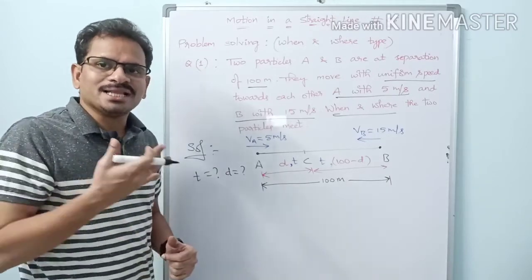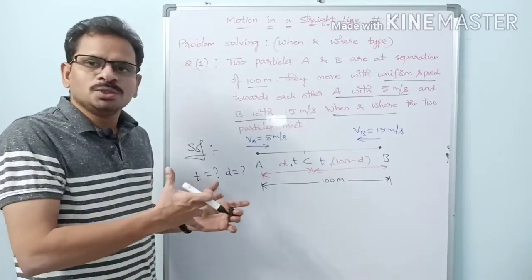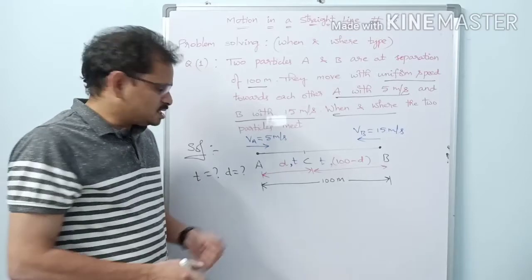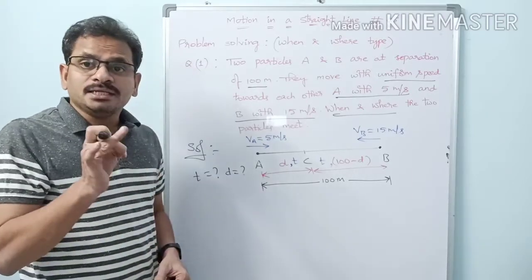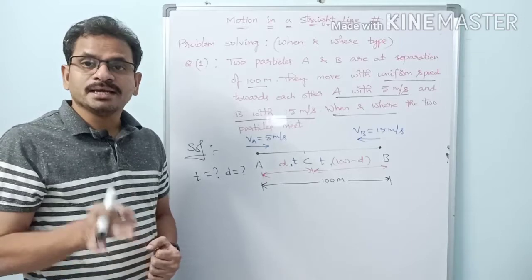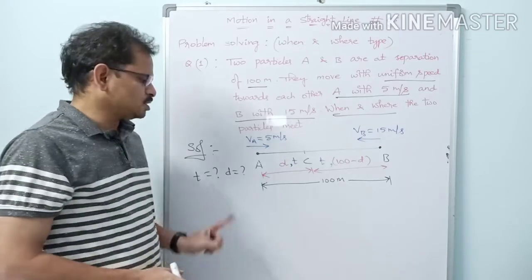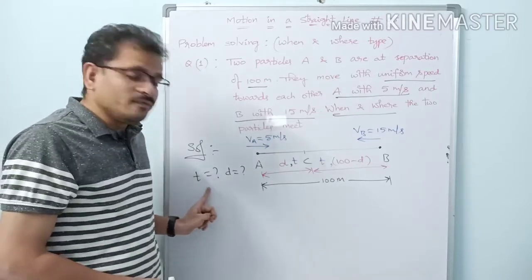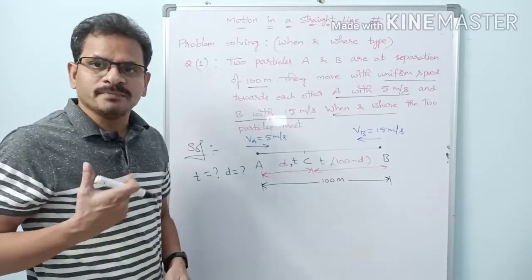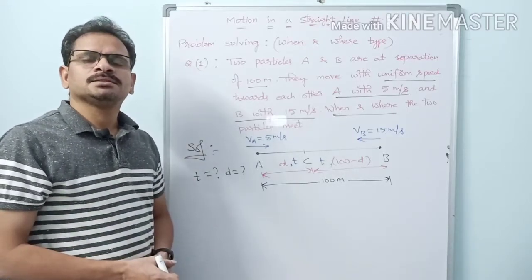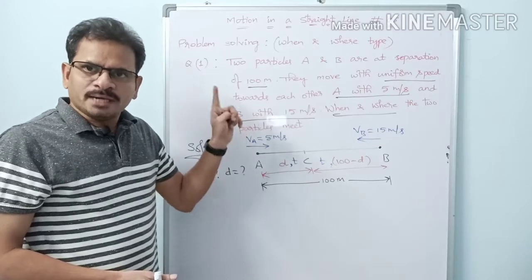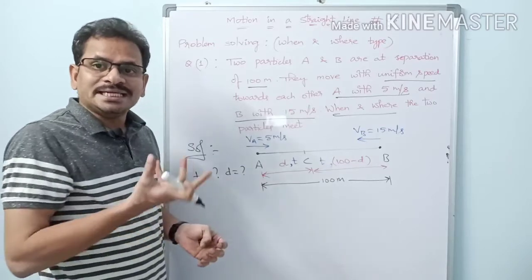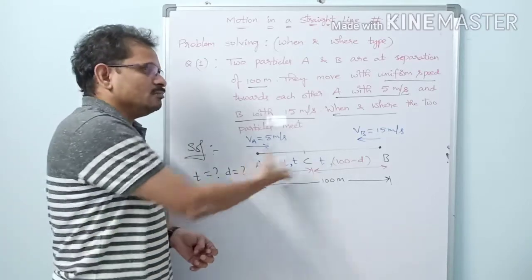Now we are entering into the mathematical part. To solve these things we have to do mathematics, and to find these two variables, what is required? Mathematical equations are required. How many equations are required here? Because there are two variables, two equations are required. So now let us make two equations. How can we get two equations? We are making use of kinematic equations, because they describe the motion of bodies.